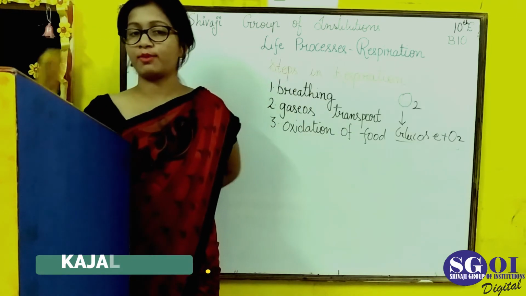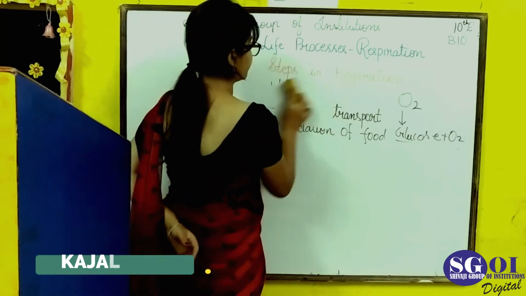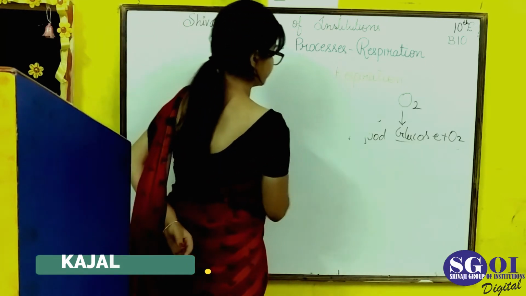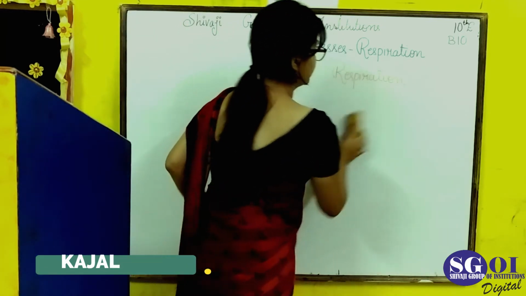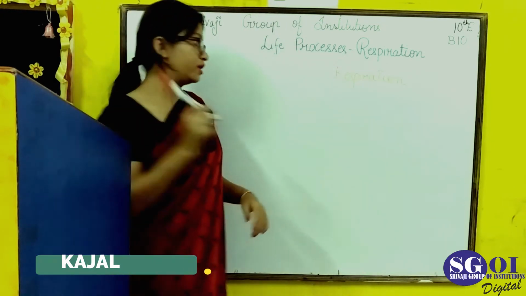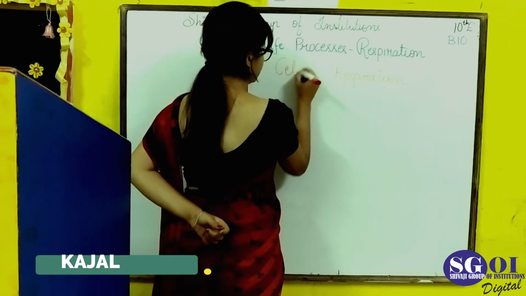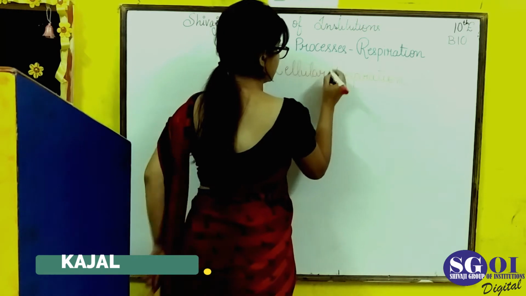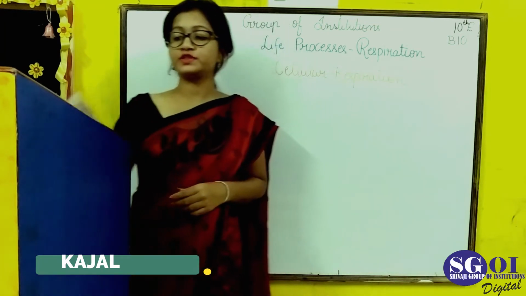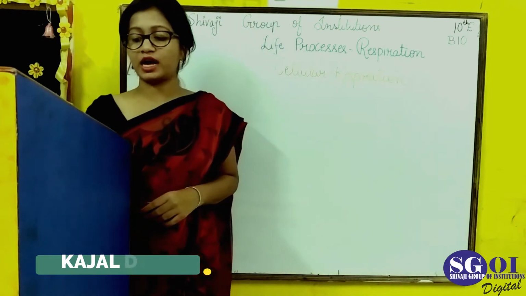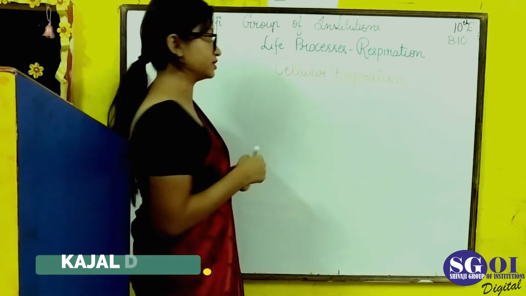Now we will discuss cellular respiration in brief. The process of cellular respiration starts with glycolysis.